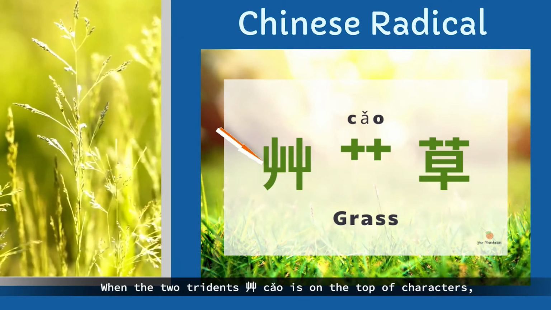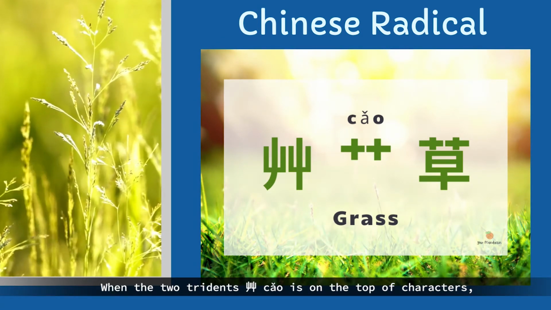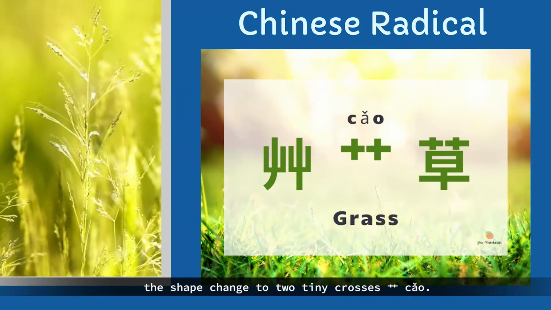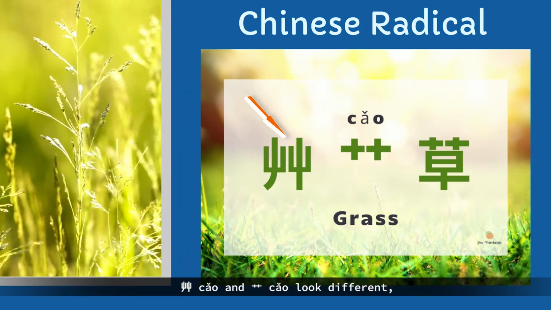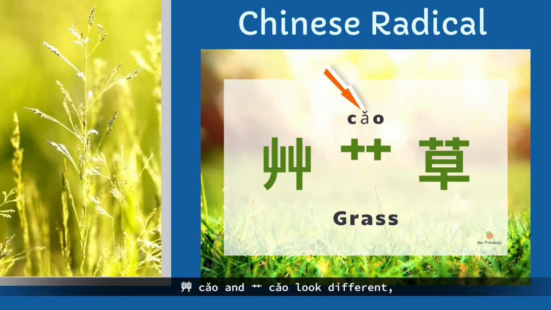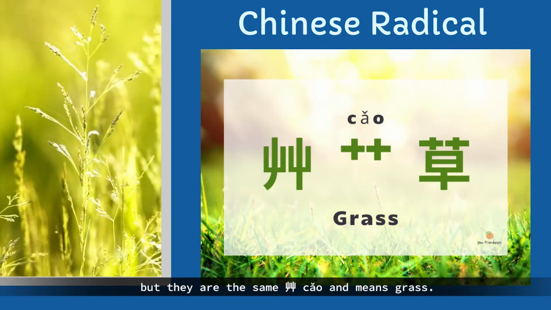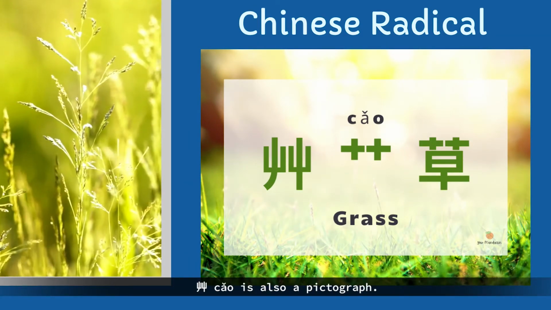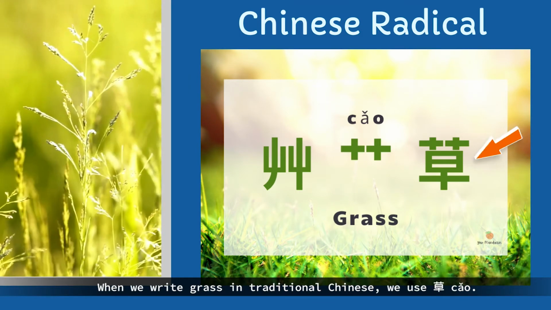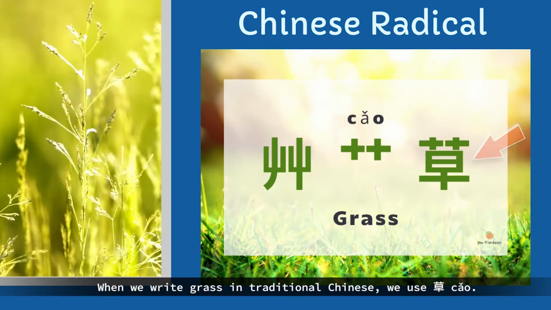When the 2 tridents, 草, are on the top of characters, the shape changes to 2 tiny crosses, 草. 草 and 草 look different, but they are the same 草 and mean grass. 草 is also a pictograph. When we write grass in traditional Chinese, we use 草.